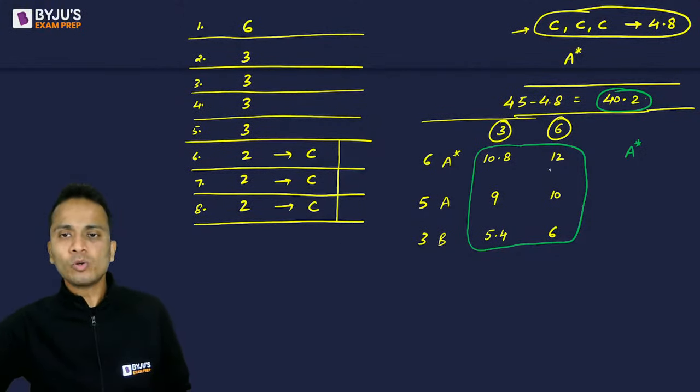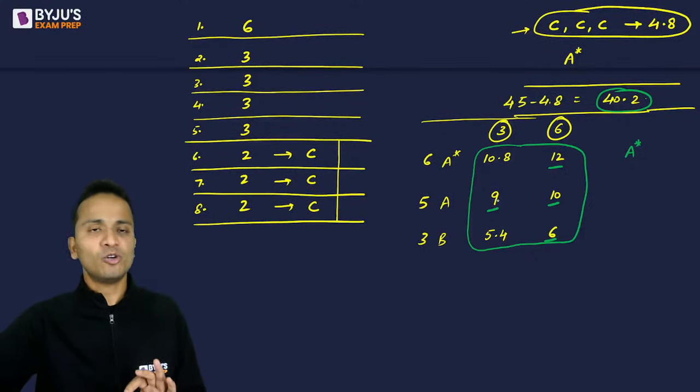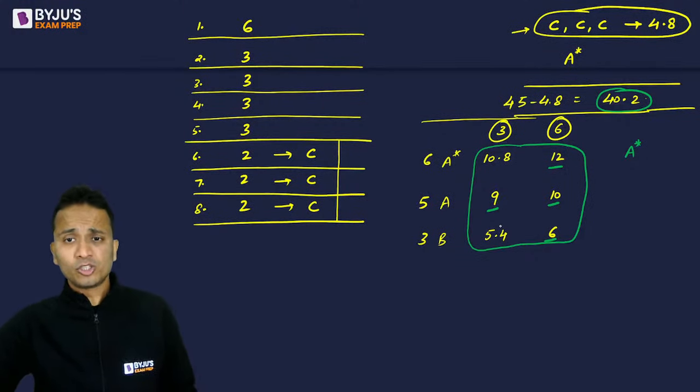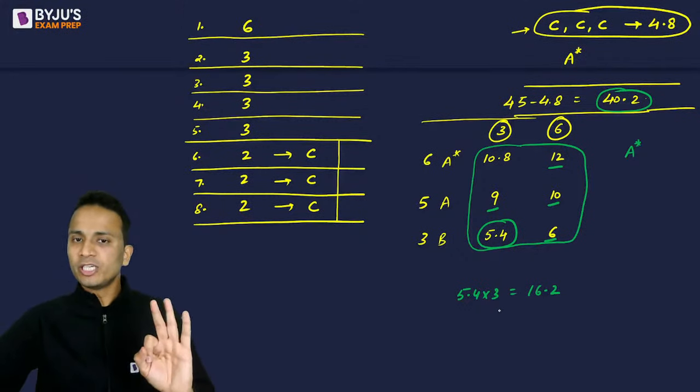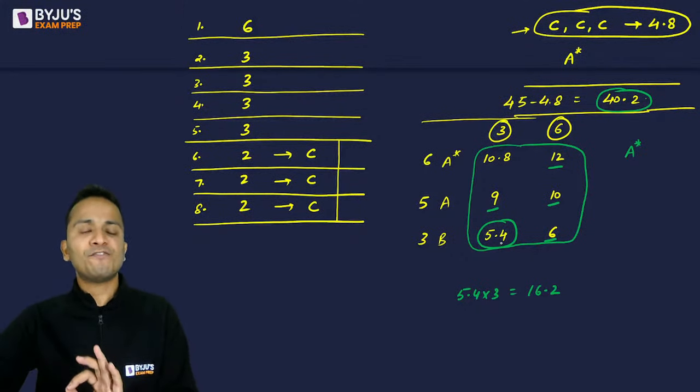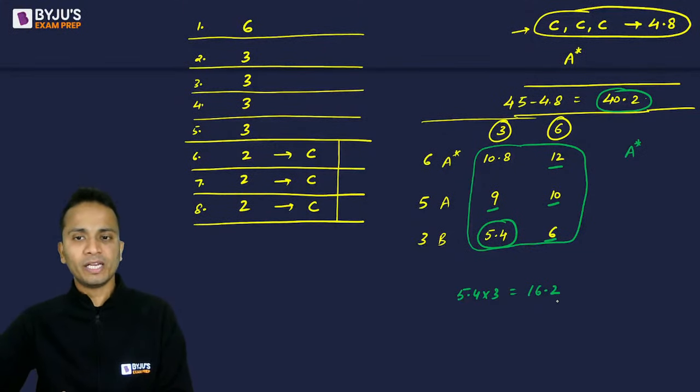40.2. ठीक है. अब ये जो 0.2 का फिगर है, 0.2 will help you in deciding. So 0.2 cannot be made using 12, 10, 6 and 9. So 0.2 का जो वैल्यू है वो 12, 10, 6 और 9 को यूज करके नहीं आ सकता. So 0.2 का फिगर कैसे आ सकता है? If I consider 5.4 multiplied by 3, that will become 16.2. Okay, so 3 projects will be given 5.4 lakhs each. All right, 16.2 बन गया.